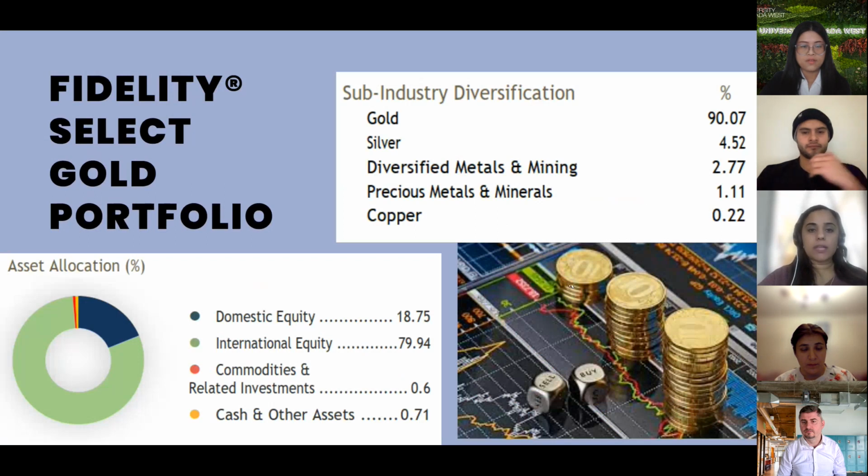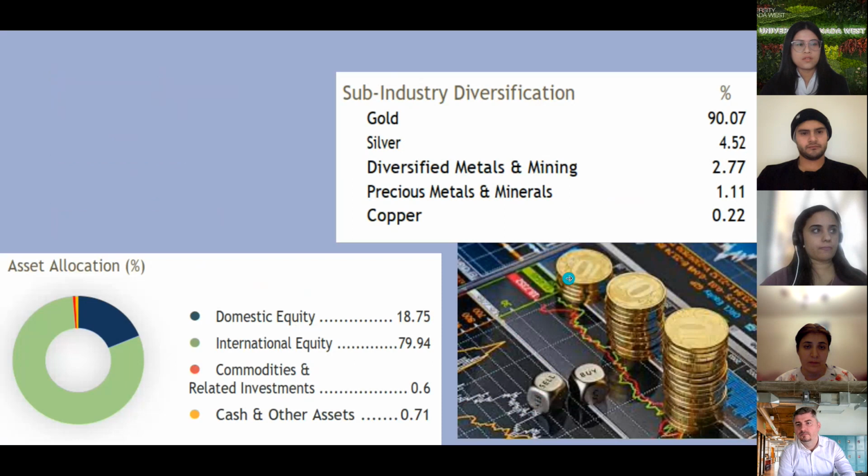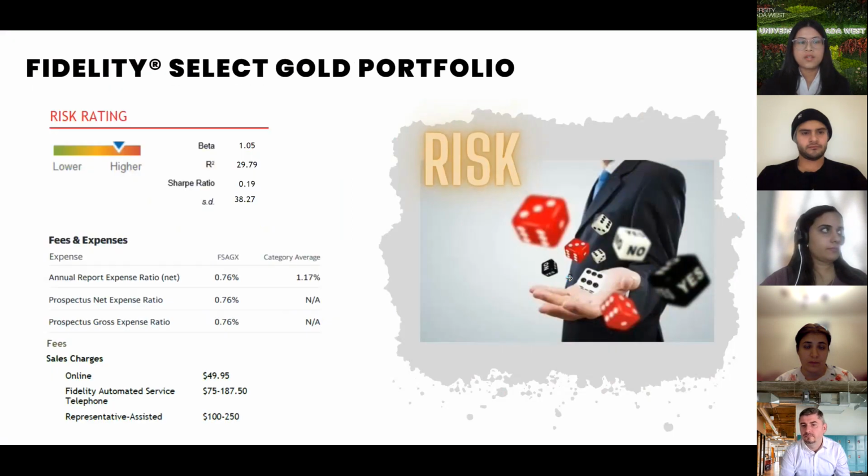As we can see, about 90% of the fund is invested in gold, and silver comes in second place at about 5%. The fund holdings are mainly international, with almost 80% of the equity international, compared to less than 20% domestic equity. Now, handing it over to Cherry Yu.